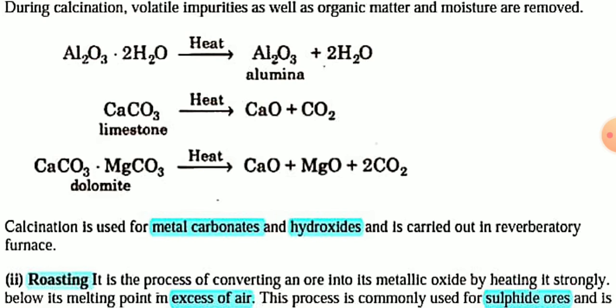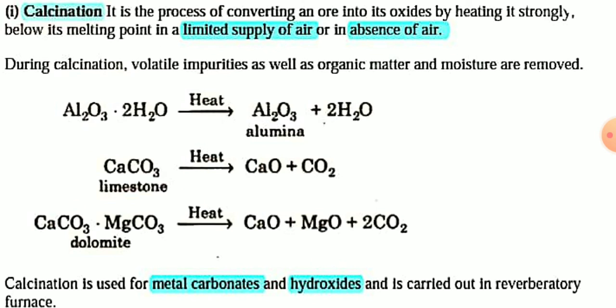Calcination is used for metal carbonates and metal hydroxides and is carried out in a reverberatory furnace. Here are examples of calcination: calcination of bauxite, Al2O3.2H2O. If you heat bauxite, the moisture will be removed, and Al2O3.2H2O becomes Al2O3.